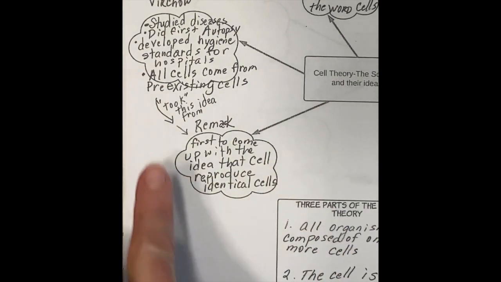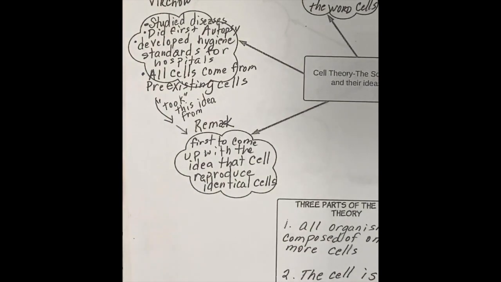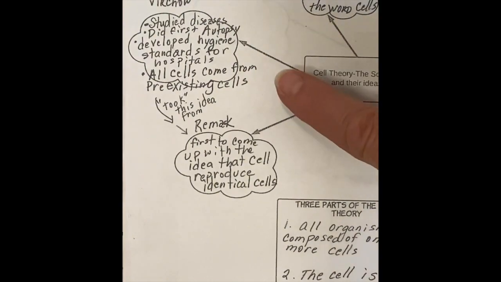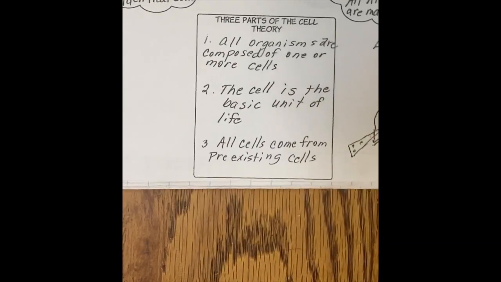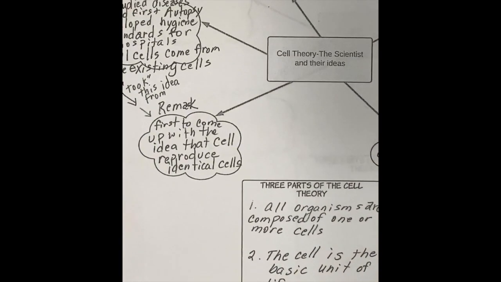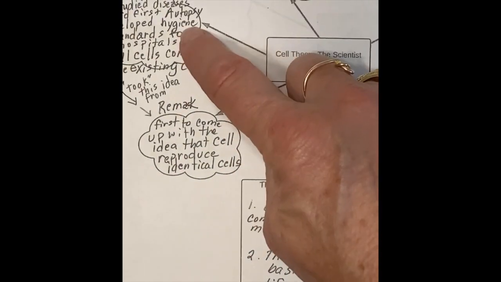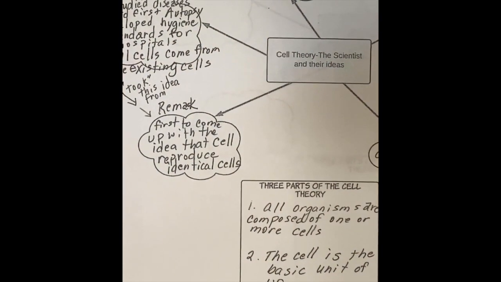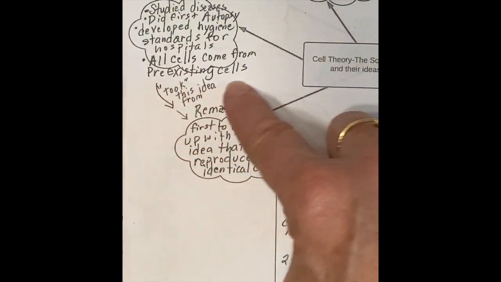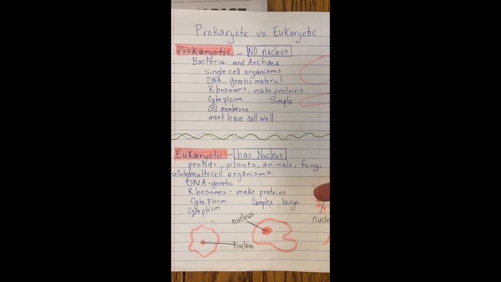And so he took that and published that idea, and he was given credit for saying that all cells come from pre-existing cells. But it wasn't completely his idea. And about 50 years later, Robert Remak actually got some credit for it. But because Virchow published first, he was the one that got credit for saying that all cells come from pre-existing cells. The next part that we need to look at are the prokaryotic and eukaryotic cells.